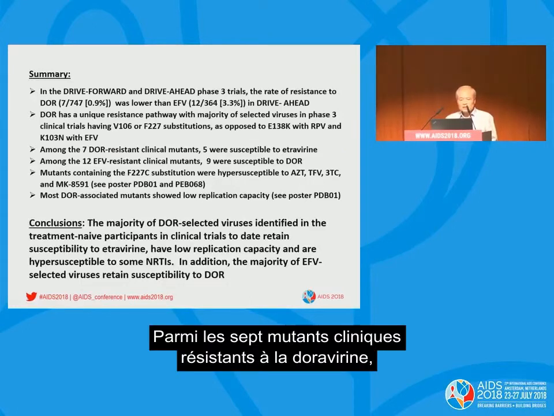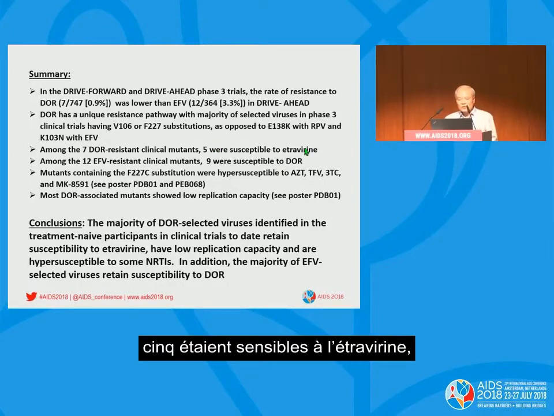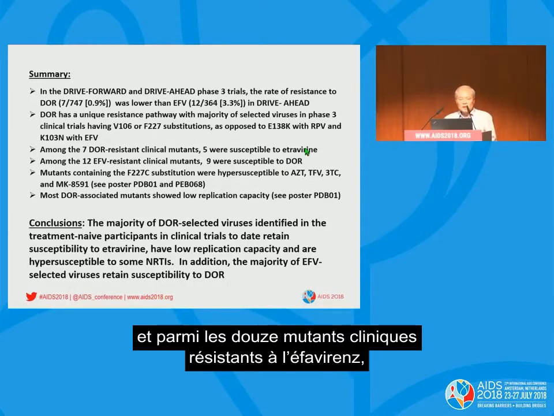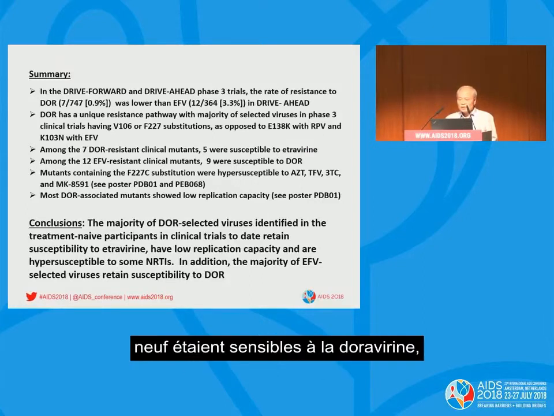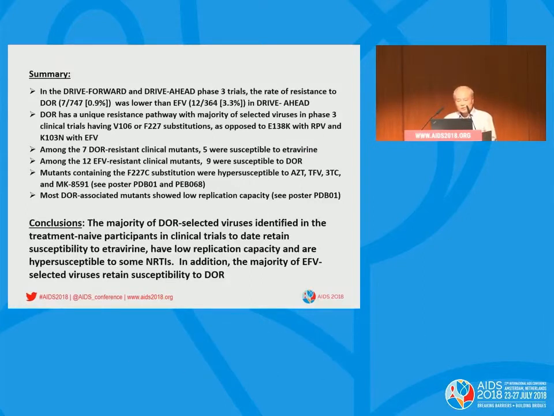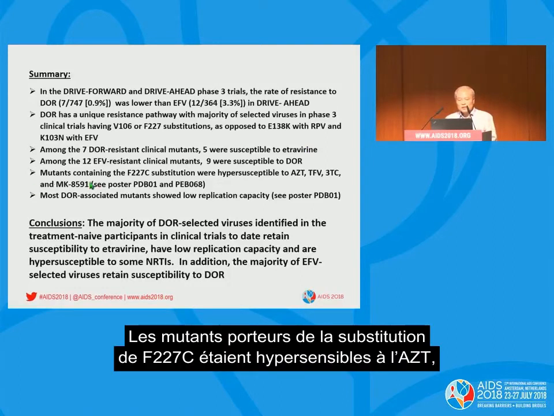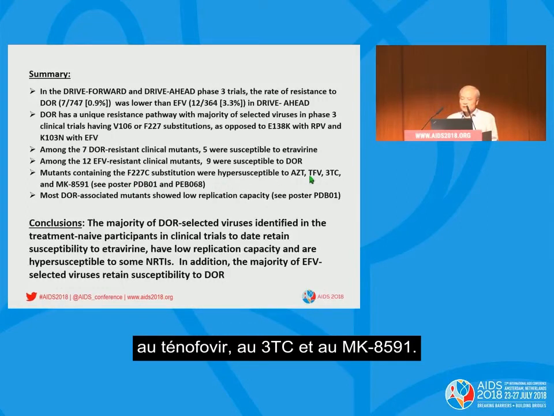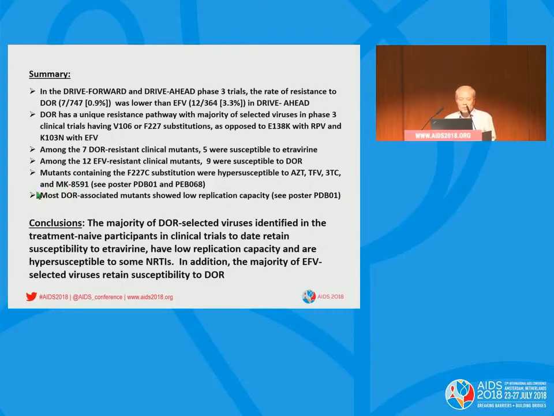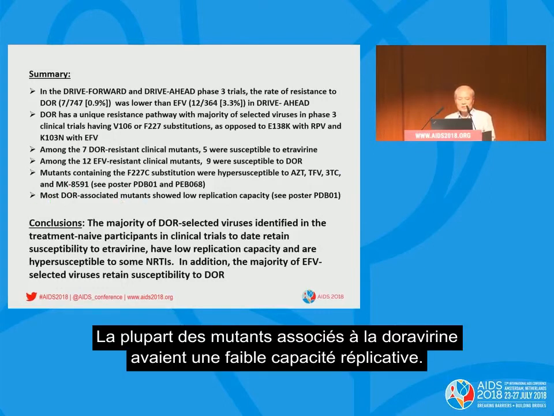Among the 7 Doravirine-resistant clinical mutants, 5 were susceptible to etravirine. And among the 12 efavirenz-resistant clinical mutants, 9 were susceptible to Doravirine. Mutants containing the F227C substitution were hypersusceptible to AZT, tenofovir, 3TC, and MK-8591. Most of the Doravirine-associated mutants show low replication capacity.